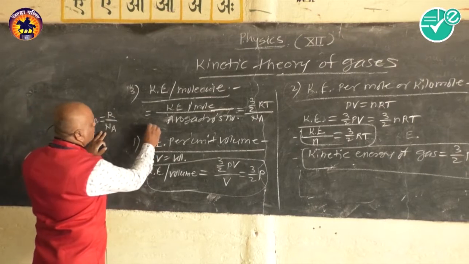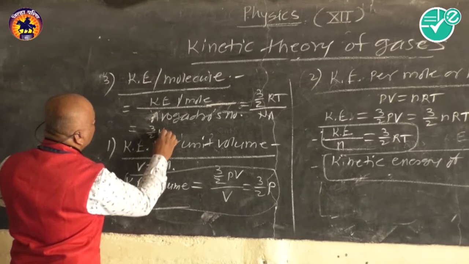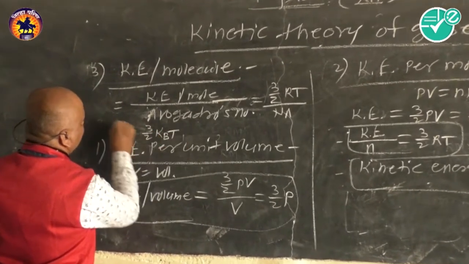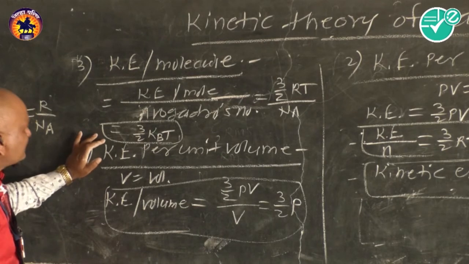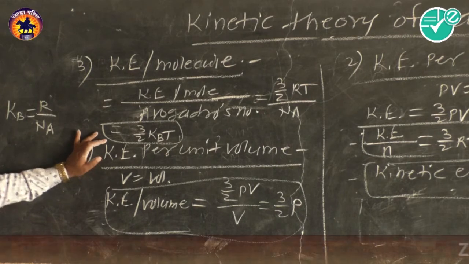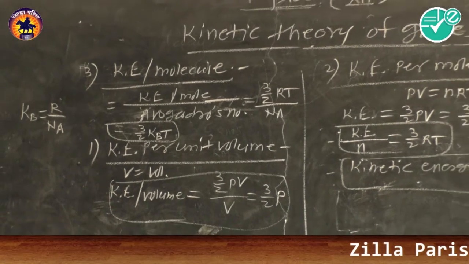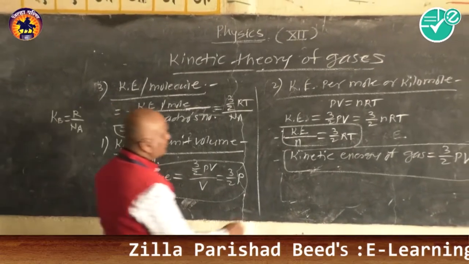So this equation we get as 3/2 kBT. So 3/2 kBT is the expression for the kinetic energy per molecule. And now finally we will see the expression for the kinetic energy per unit mass.